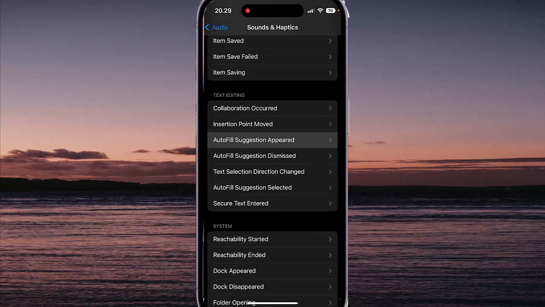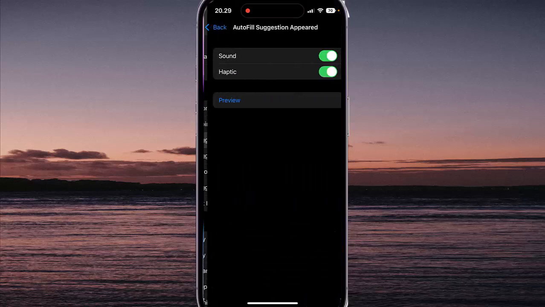Next, tap AutoFill Suggestion Appeared, and then on Sound, tap the switch until green to turn on, or tap the switch until it is not green to turn off. Tap the switch until green to turn on AutoFill Suggestion Appeared sound effect when VoiceOver is on, or tap the switch until it is not green to turn off.